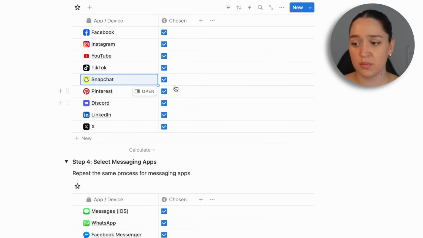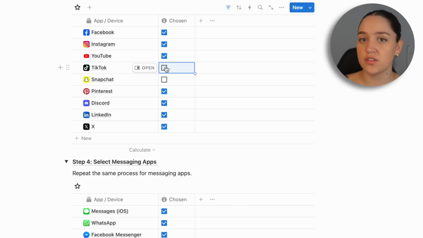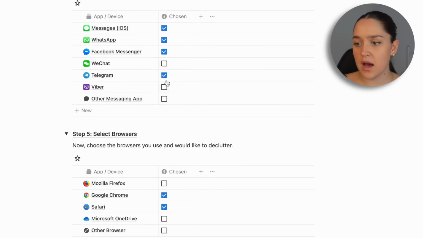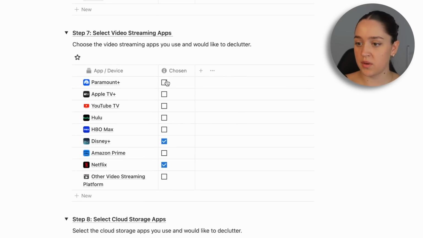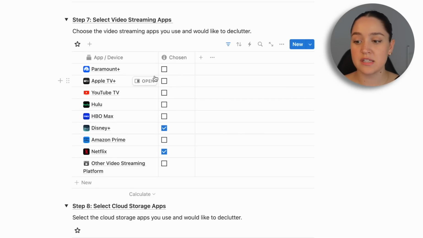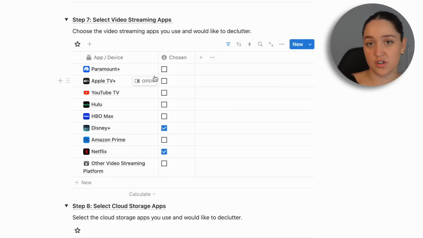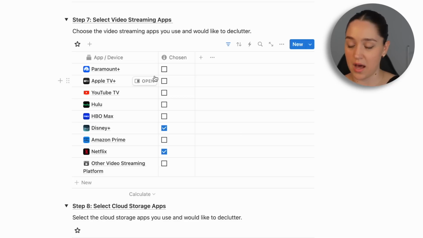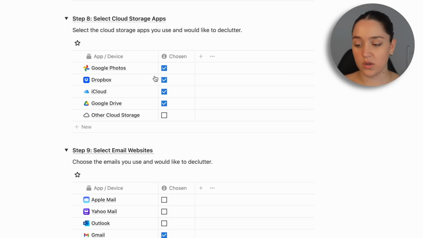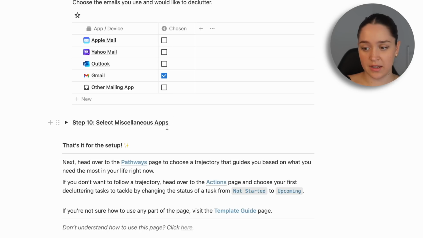But yeah, you're going to go through every single step and you're going to choose the apps that you use. So for example, if I don't use Snapchat or TikTok, like I said, those tasks are not going to show up. So you're just going to go through everything. We have social media apps, messaging apps, browsers, music streaming apps, video streaming apps, cloud storage. So the reason I separated all of these is because instructions for how to declutter certain things are different for every single app. So you're going to be getting specific instructions for Hulu if you use Hulu. And if you use Disney Plus, you're going to get specific instructions for Disney Plus. So it is very specific to each app, which is why I wanted to separate them out. And that is literally it for the setup.